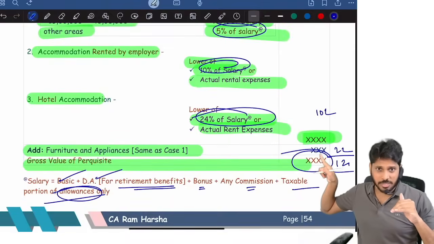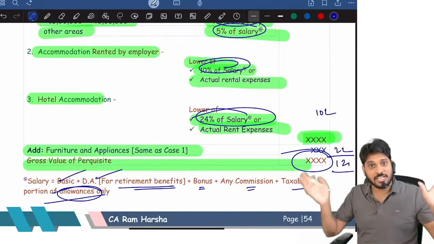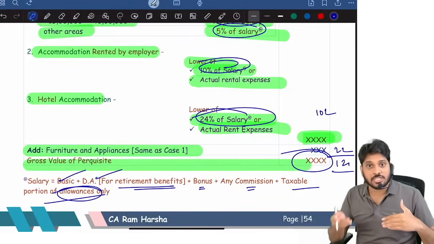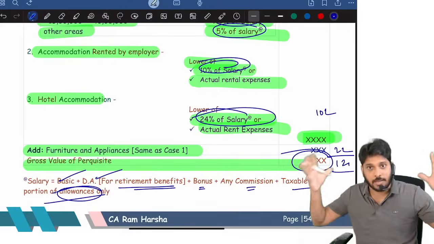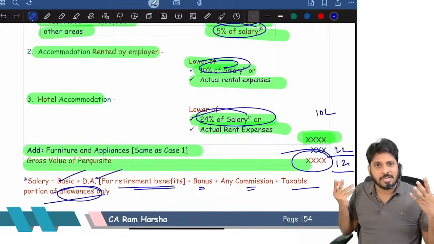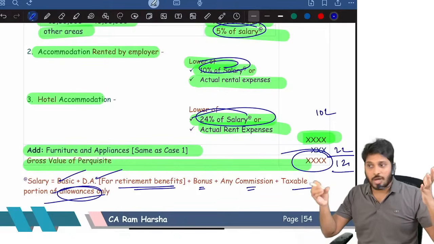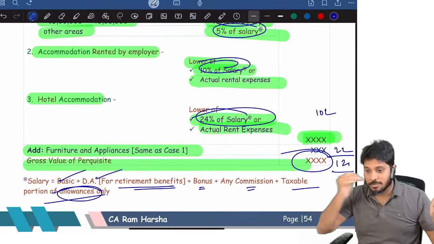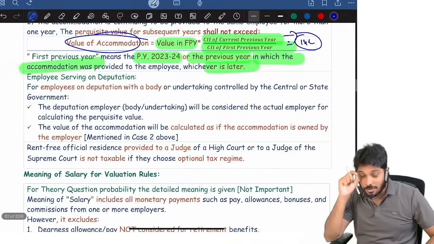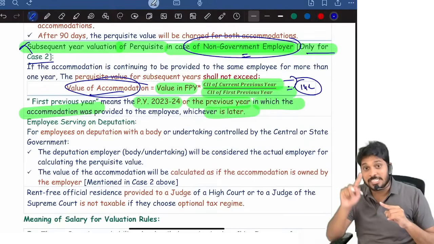Last year it was 12 lakhs only. This year, the employee got higher salary. So basic everything got increased. Increment he got. Now, if I apply RFA logic this year, the perquisite of RFA is same. But the house is same, no? House is same only. He got increment. But 10% of salary means it is coming to a bigger number now this year. So unnecessarily tax is becoming high, income is increasing high. So what? They put one cap here. What cap they are saying? In the current year, value of accommodation shall not exceed.